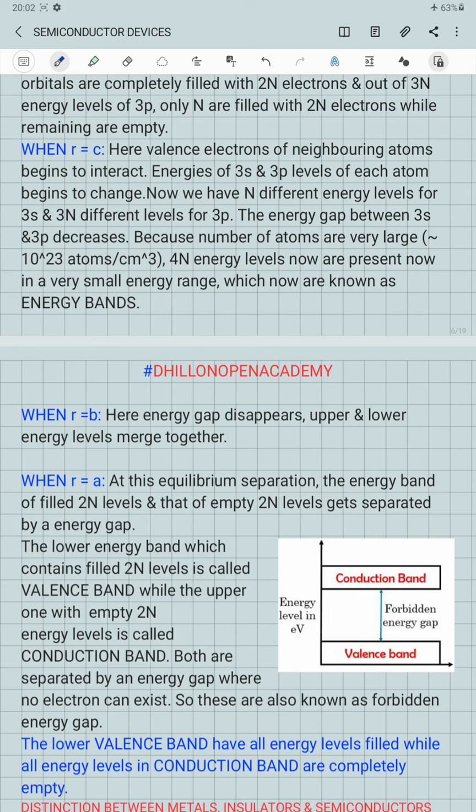So they will be responsible for the conduction of electric current inside the crystal structure of the semiconductor.